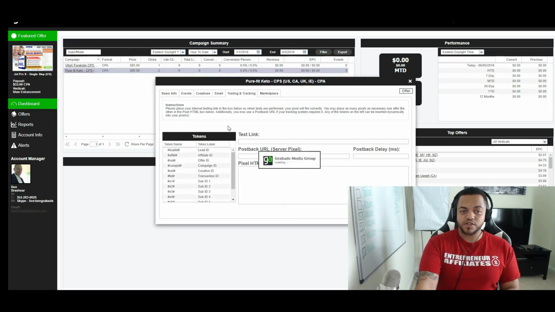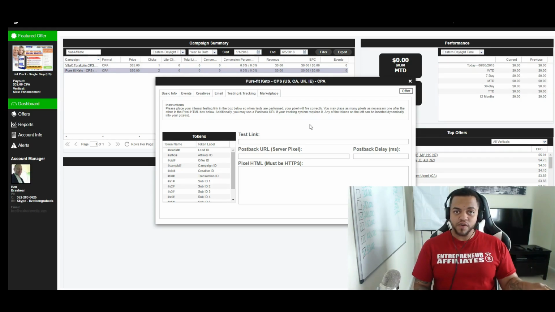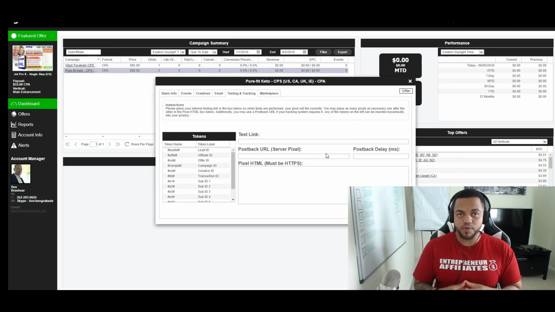So now testing and tracking. Now this is going to be the most important part that we need to be paying close attention to. Earlier I mentioned Hasoffers and a Cake network. But what we can actually do is put a Facebook pixel in right here. And now this postback URL is going to be used for tracking and scaling. We need to know when we have tracking set up and we make a sale on Grab Ads Media, we want our tracker to know that in ClickMagick, we made a sale. So testing and tracking is one of the most important areas we'll be using throughout this training course.